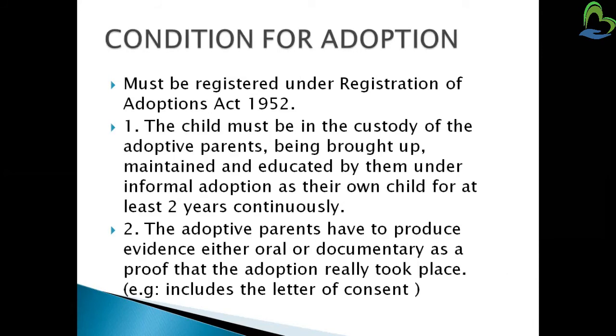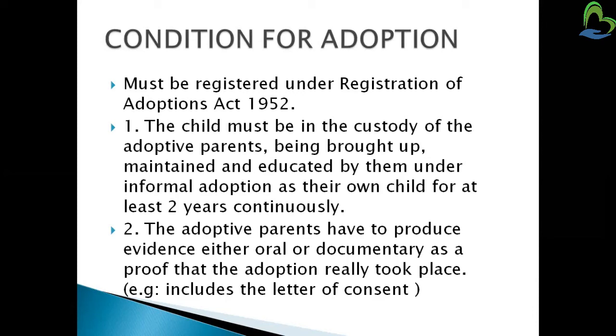Conditions for adoption: it must be registered under the Registration Act 1952. If we have to adopt a child from an orphanage or from parents to parents, we first have to go through registration under this Adoption Act 1952.